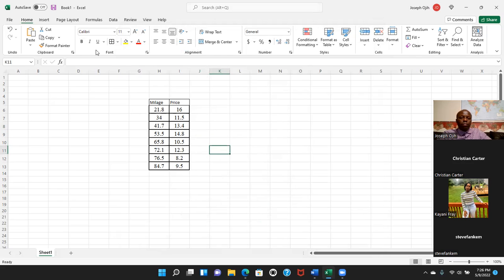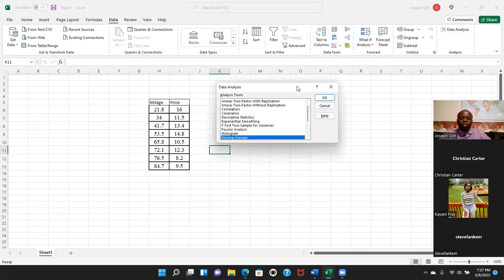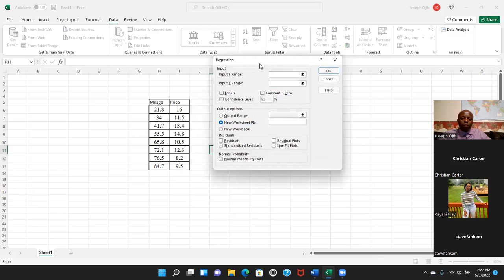So now let's start again. Data. You can see that the data analysis is here now. You can see right there. So I click on that to bring this up. We are doing the regression. Click on regression and OK.